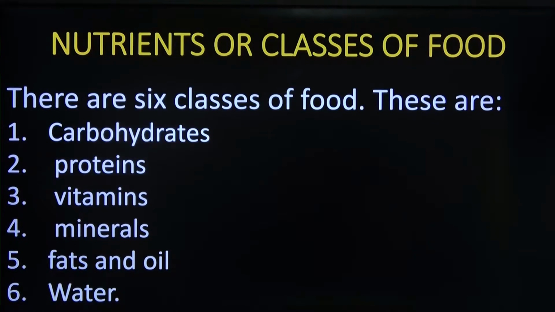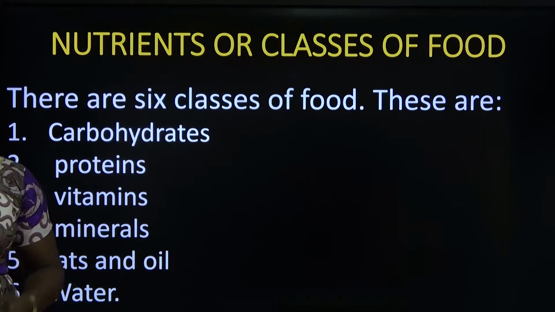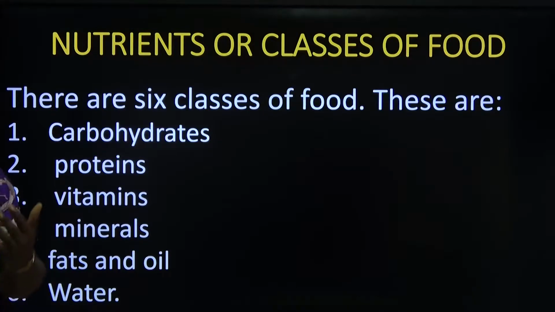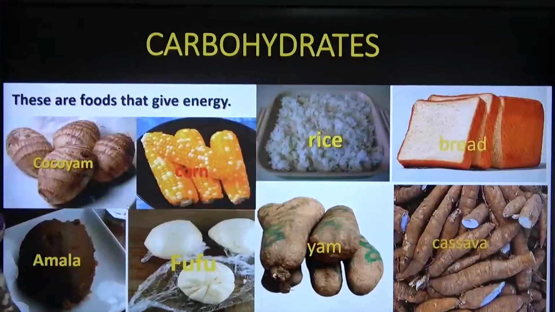Nutrients are also called classes of food. There are 6 classes of food. We have the carbohydrates, proteins, vitamins, minerals, fat and oil, water. These are the 6 classes of foods we have. Let's take them one after the other.